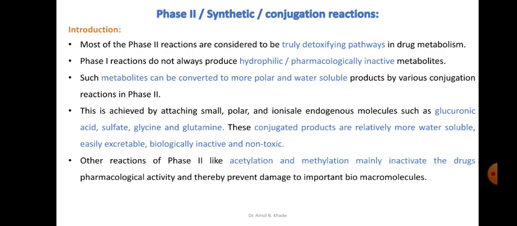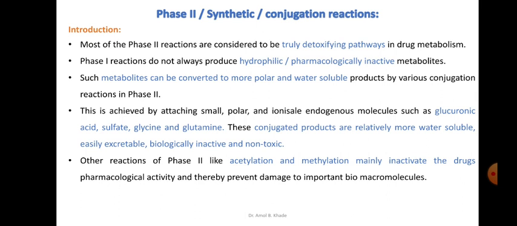Other reactions under phase 2, especially acetylation and methylation, mainly inactivate the drug into its inactive metabolite. We have the active metabolite formed in phase 1, or directly the drug which we are consuming, that is active, and with the phase 2 reaction itself it will be converted into its inactive metabolite.